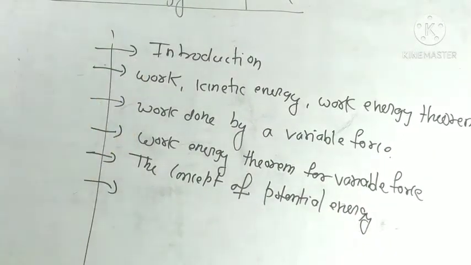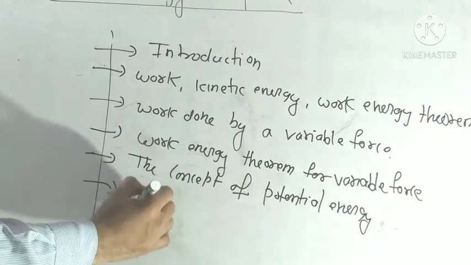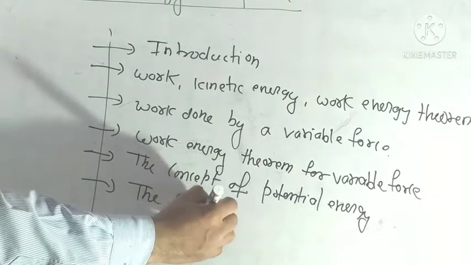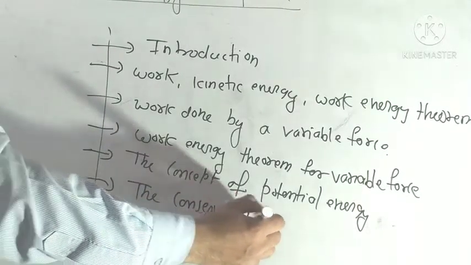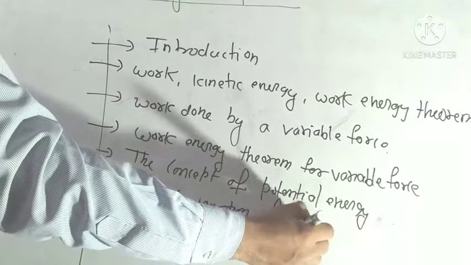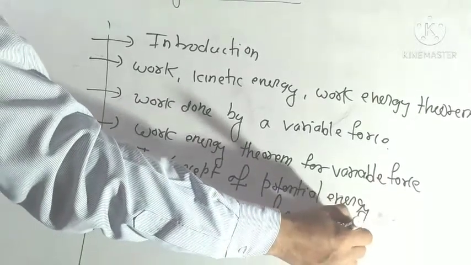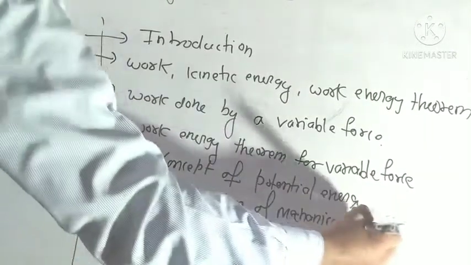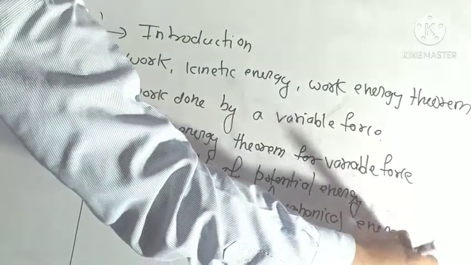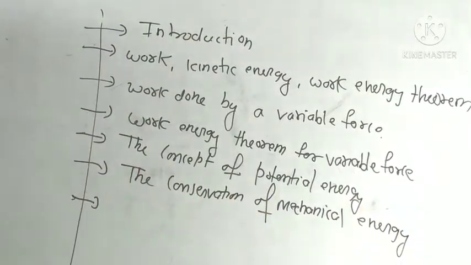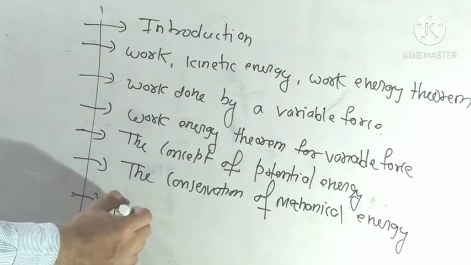Now sixth one is the conservation of mechanical energy. And seventh is potential energy of a spring.